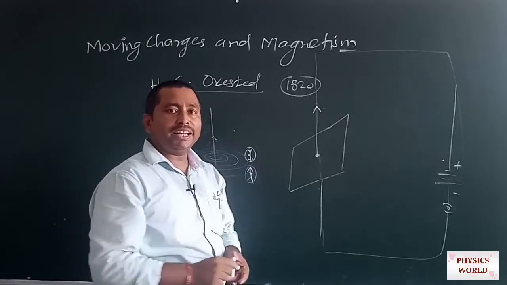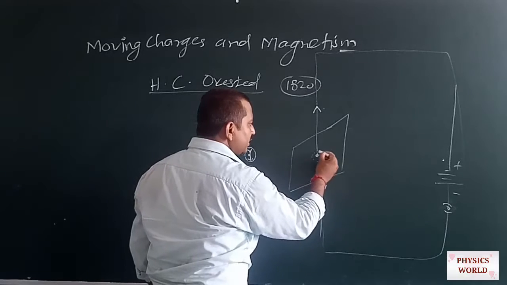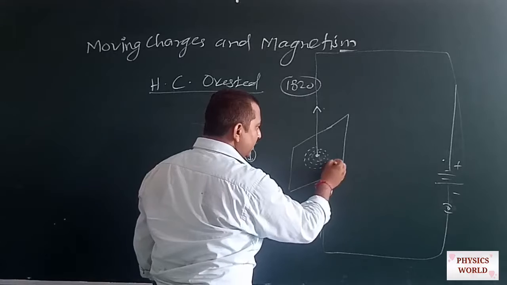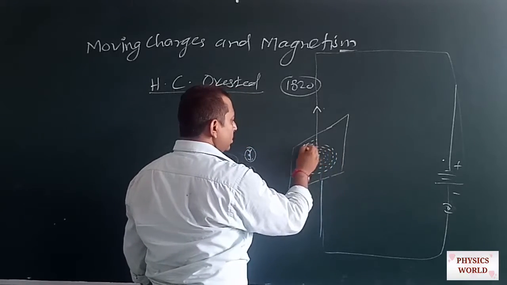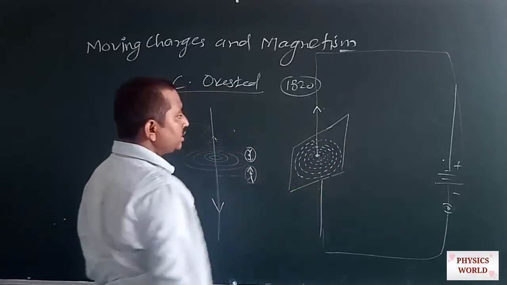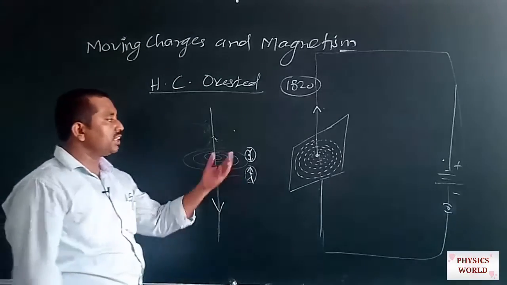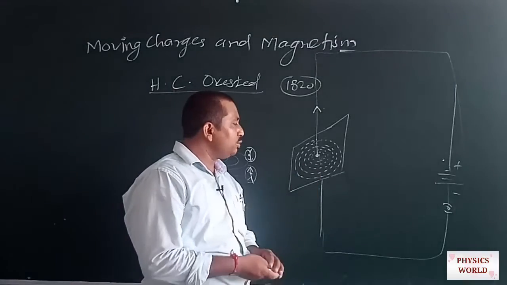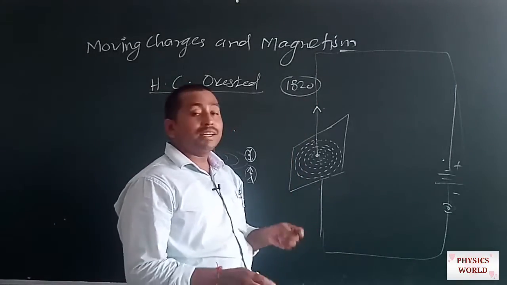Then he sprinkled some iron filings on this plane. He found that the iron filings settle in such a manner that they form concentric circles. All the circles are concentric. Such observations were obtained by Hans Christian Ørsted.